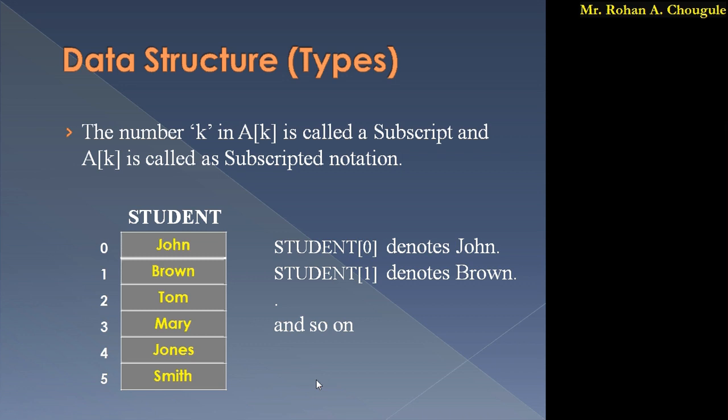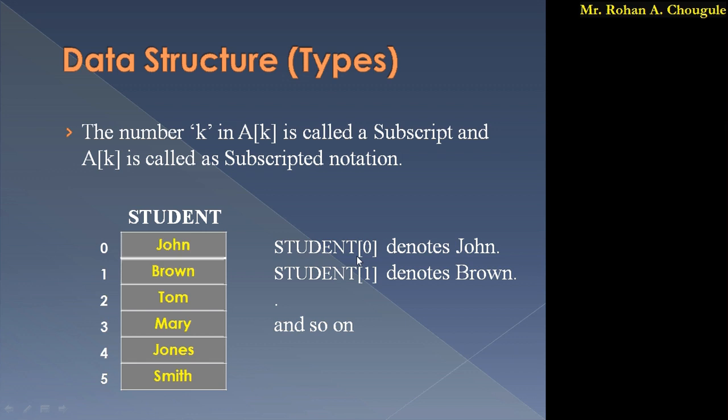As we have studied the notations, here I have used the bracket notation. Suppose you want to access the elements which are stored in the array, how are we going to access them? We are going to access these elements with the help of that notation. Now suppose I want to access this John. Simple: we have to use the array name student, and in the square bracket we have to mention the index.